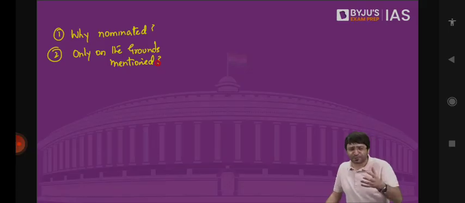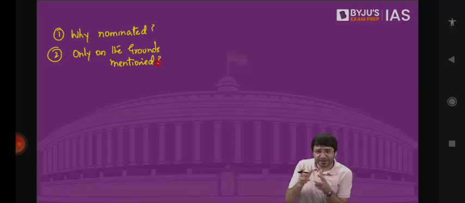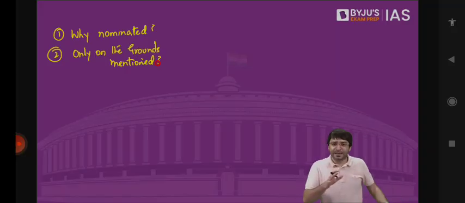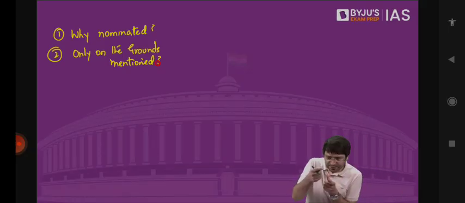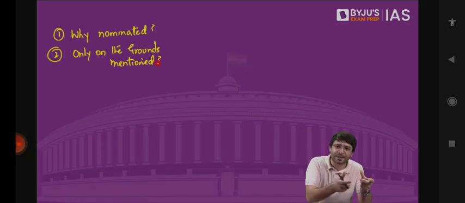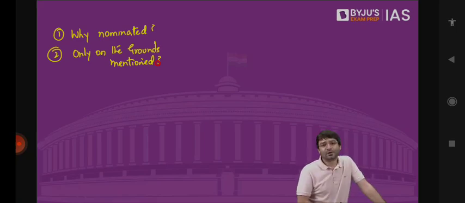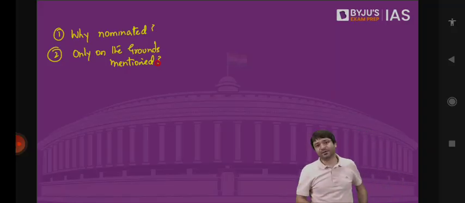But nevertheless, I can be a good contributor to the lawmaking process because I have done spectacularly well in the field of art, literature, science, social service. And my expertise in these areas will help Parliament in framing a better law. So the Constitution provided that in Rajya Sabha, we will have two different categories of members. Some who will be elected and some who will be nominated. These people are well versed, they have done spectacularly well in fields such as art, literature, science, social service, but they cannot enter the election arena and campaign for themselves to get elected. Nevertheless, they can be good contributors to the lawmaking exercise. The Constitution said we will provide them an unelected route. They don't have to get elected to Rajya Sabha, they will be nominated, so that these talented individuals can also be part of the lawmaking exercise.